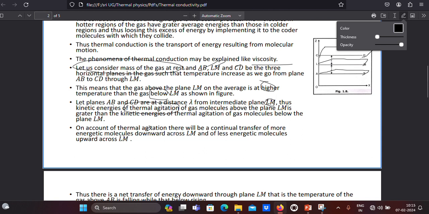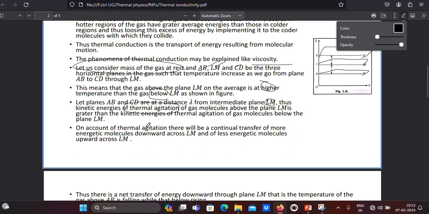On account of thermal agitation, because of the temperature difference, there will be a continual transfer. When the temperature difference occurs, only then will heat energy transfer, right? On account of thermal agitation, there will be a continual transfer of more energetic molecules downward across LM.